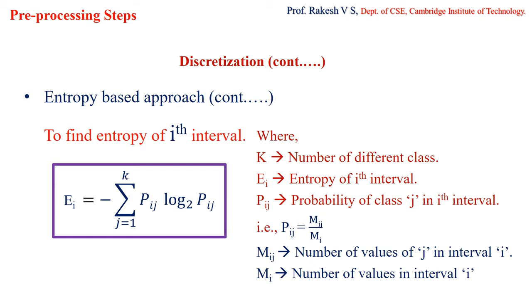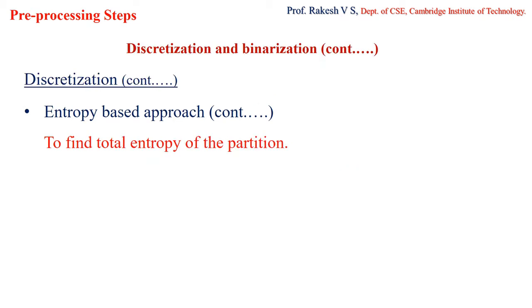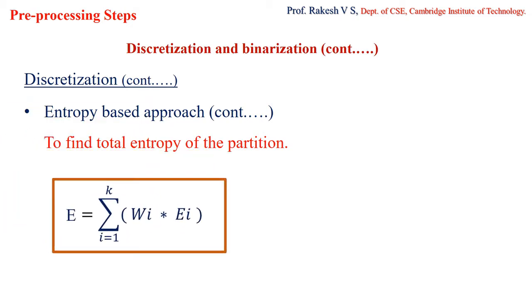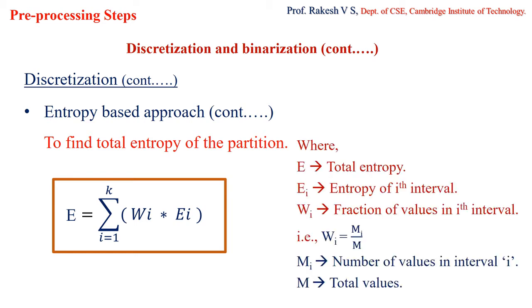The next formula is to find the total entropy of the partition. For this the formula is E equals summation i equal to 1 to k of Wi into Ei. Here Wi is the weight, so we call it a weighted sum also, that is the weighted average of the individual intervals.